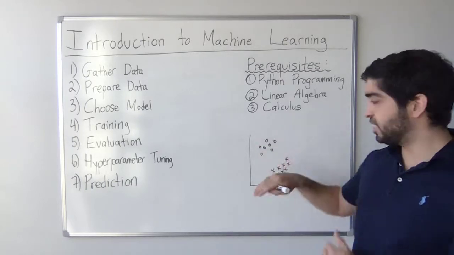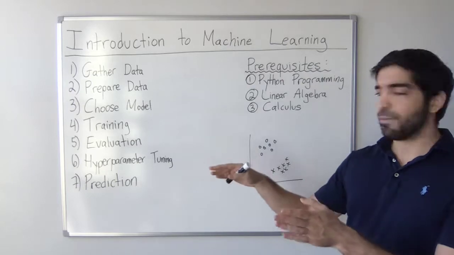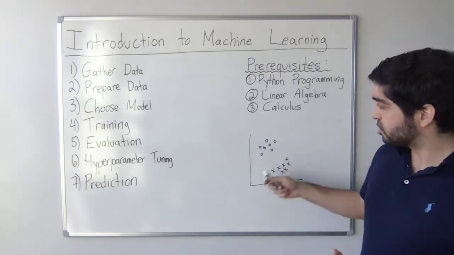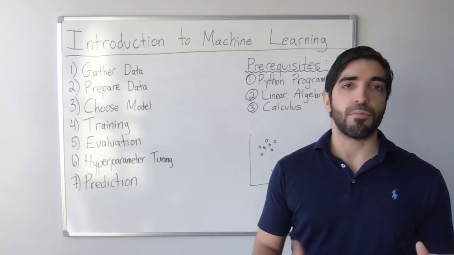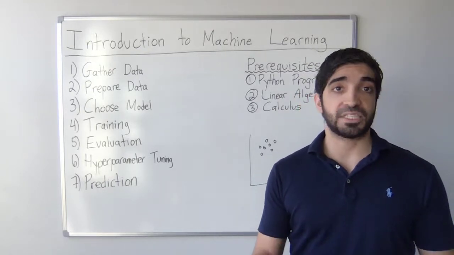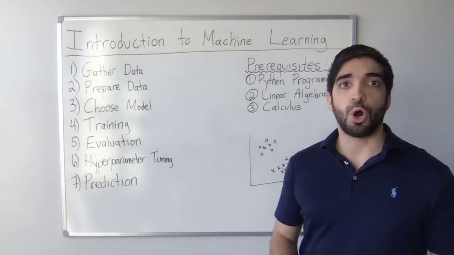Let's say a line. On one side of the line, if the point is there, that's spam. And on the other side, it's not spam. So choosing a model is typically an iterative approach. You might have to try different models and see which one gives you the best accuracy. But here, just from looking at your data, you can get a clue on what model to use.